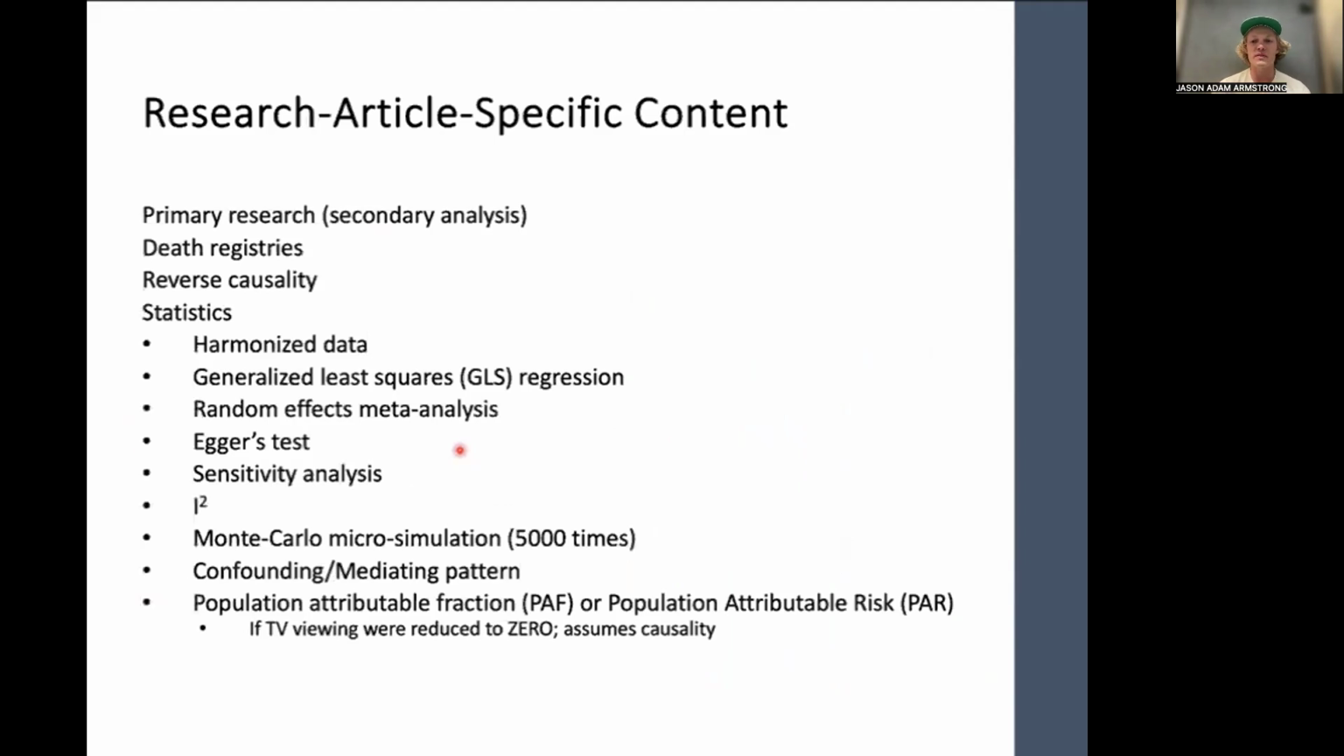This is your article-specific content for this week on sedentary behavior and its effect on mortality. Just as a heads up, this article splits sedentary behavior into total sedentary behavior and TV viewing. I'm going to present some data in class next week that talks about a variety of sedentary behaviors.